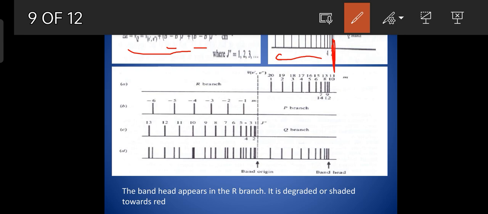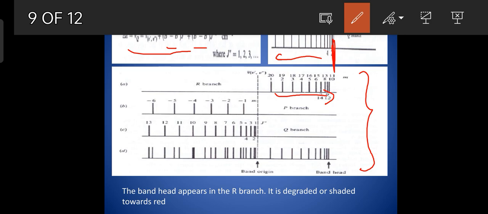The next picture shows the total spectrum. The first spectrum corresponds to the R branch. It is to the right of the band origin. It is converging towards the higher wave number side. We say that it is degraded towards red because red corresponds to the lower wave number side.